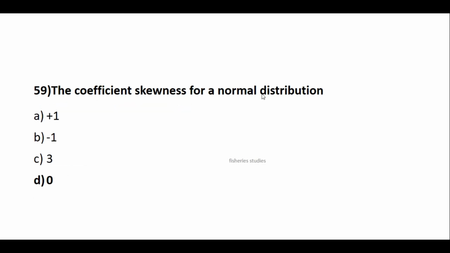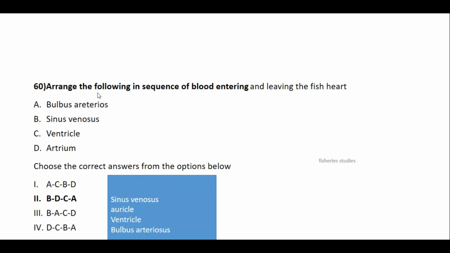Answer is 0. Arrange the following in sequence of blood entering and leaving the fish heart. I have arranged the sequence. First is sinus venosus. Second is auricle. Third is ventricle. Fourth is bulbus arteriosus. If they said to arrange the sequence, in a rough sheet you please first arrange the sequence. Then you choose the option.